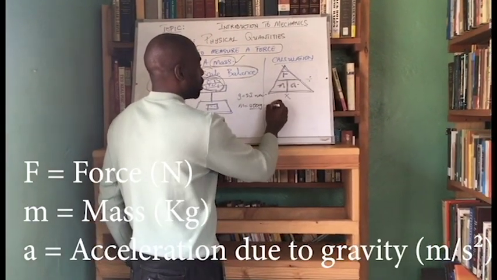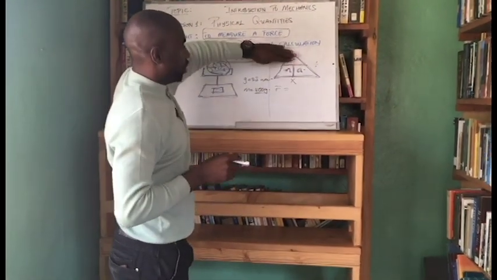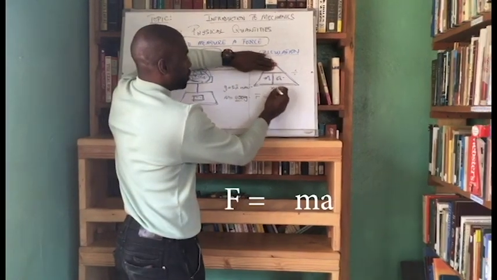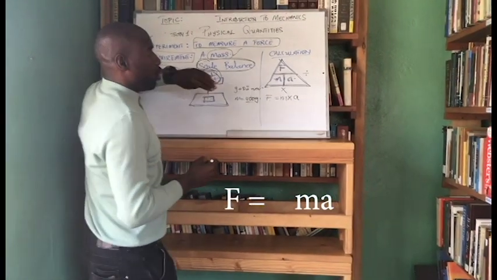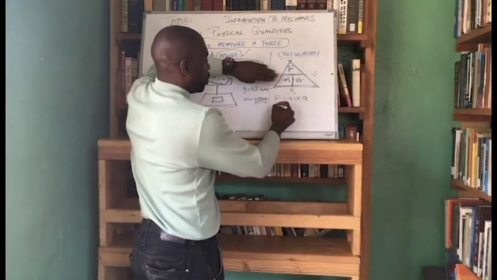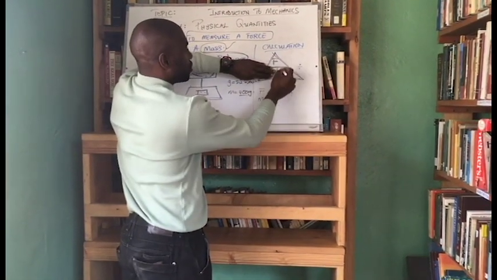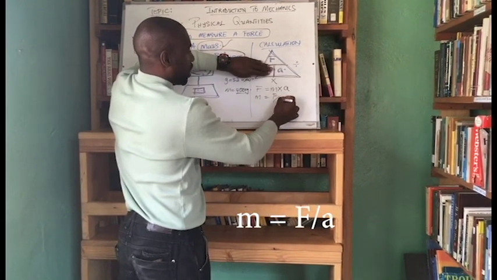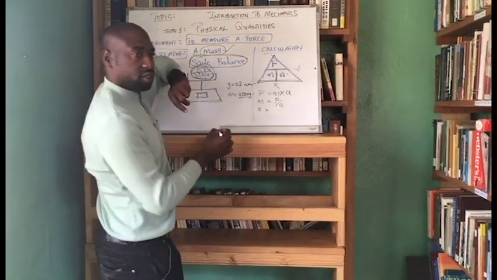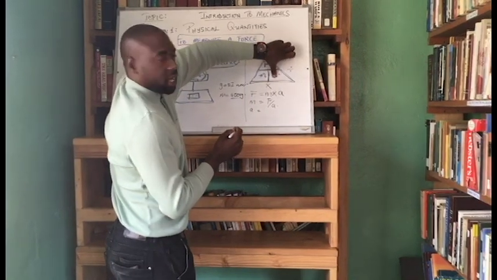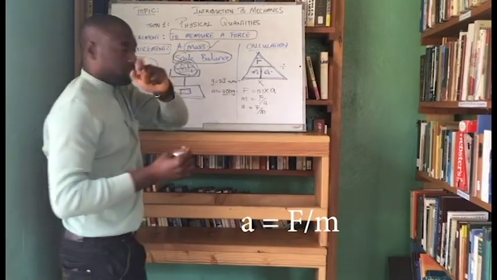Such that it's easy for me to know that if I want to calculate the force, I'm going to cover the force, and the formula will be the mass times the acceleration due to gravity. If I were looking for the mass, I'm going to write M, I cover the mass, and the formula is going to be the force divided by the acceleration due to gravity. And if I were asked to look for the acceleration due to gravity, I'm going to cover the acceleration due to gravity, and I'll be left with the force divided by the mass.